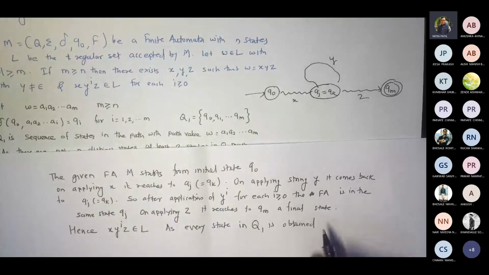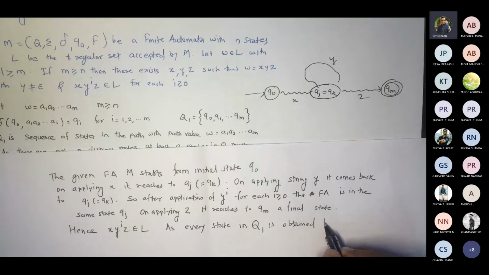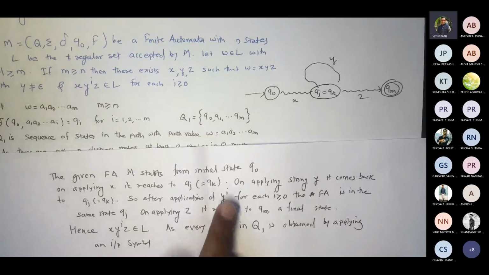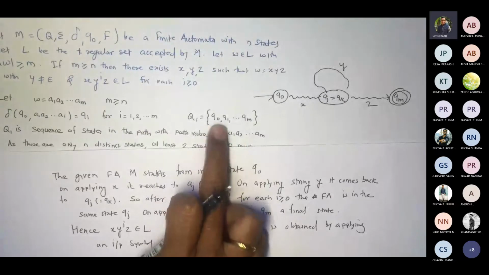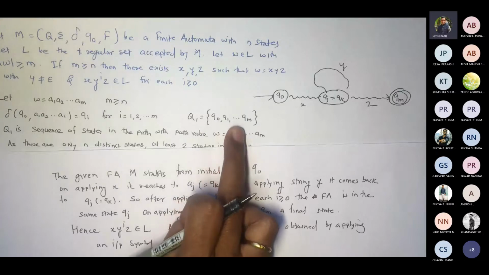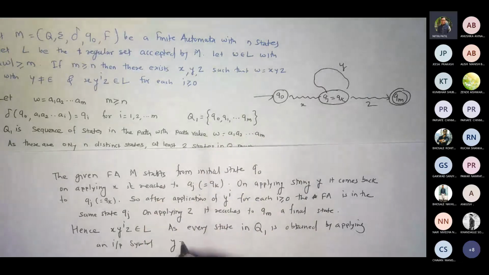For every state in Q1, as every state in Q1 is obtained by applying an input symbol, definitely I am going to get that state from Q1 by applying one symbol. From Q0 I apply one symbol, I get Q1. From Q1 I apply something, I get Q2, and so on. From Qm minus 1 to Qm, on application of some symbol, I'm going to get something with y not equal to epsilon. So this is your pumping lemma.